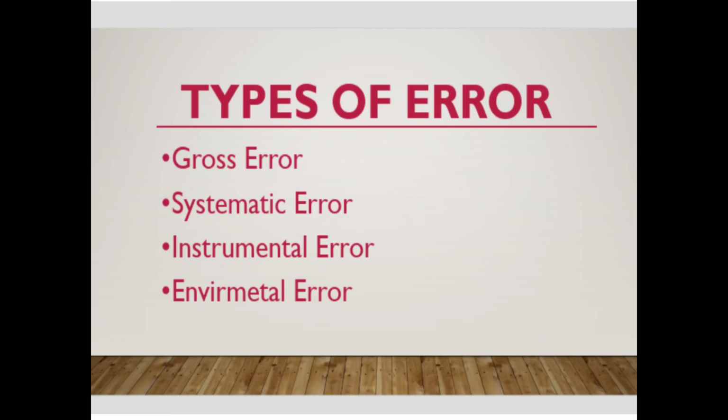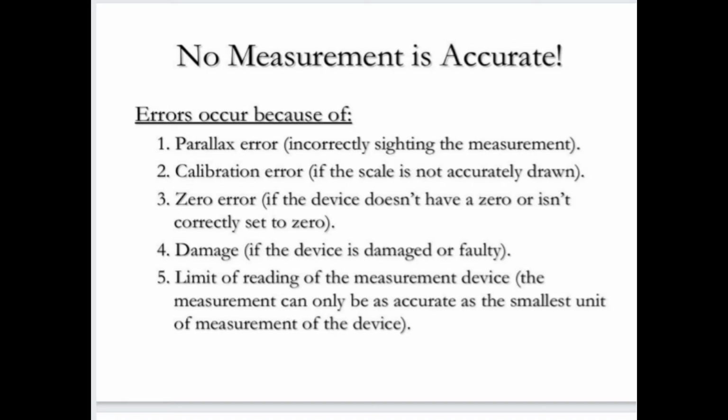Types of error. Here see, first is gross error, second is systematic error, third is instrumental error, fourth is environmental error. Also we see what is observational error, random error, and so on. First of all, no measurement is accurate. Errors occur, and we will see the reasons why errors occur.